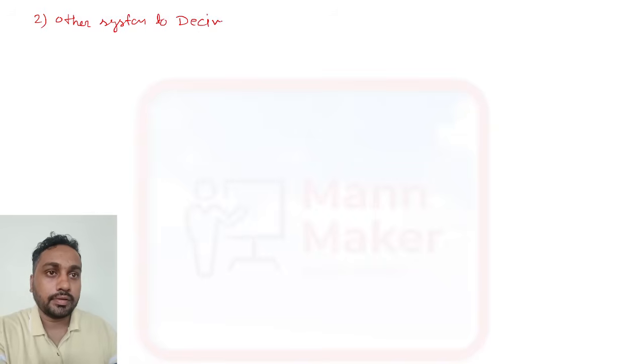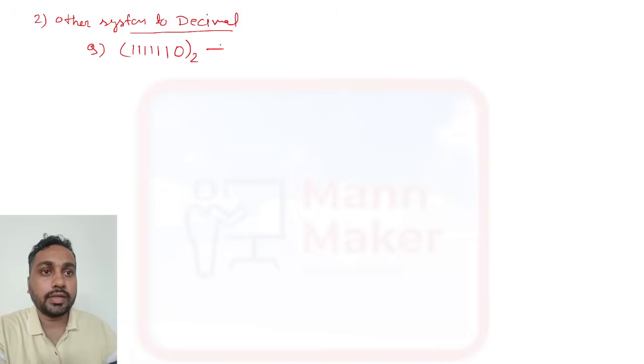Now you know how to convert from decimal to other systems. Suppose we have done 126, so the 126 binary number is 1111110. This is the binary representation. Now what is the decimal number of this? You need to convert from other system to decimal. So how will you resolve it?